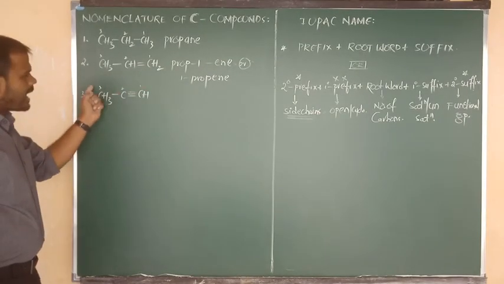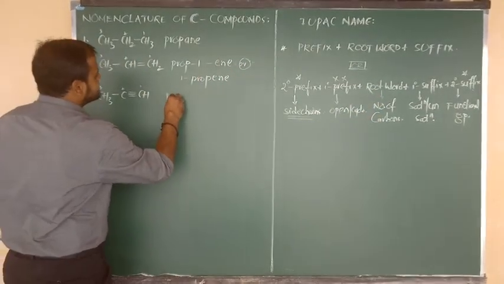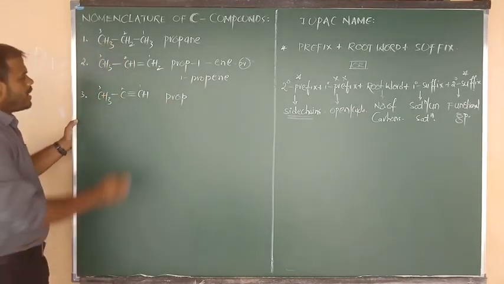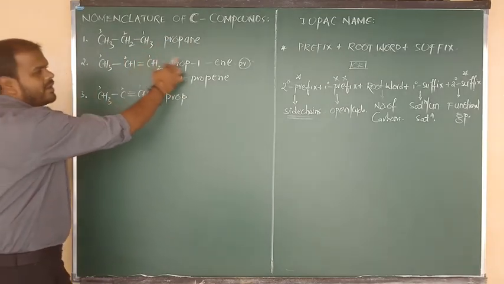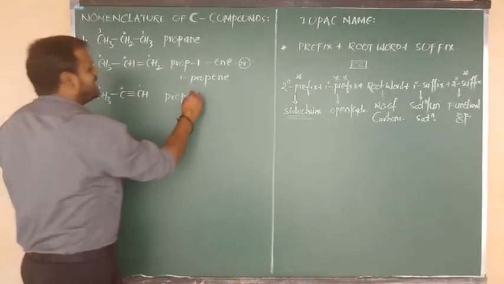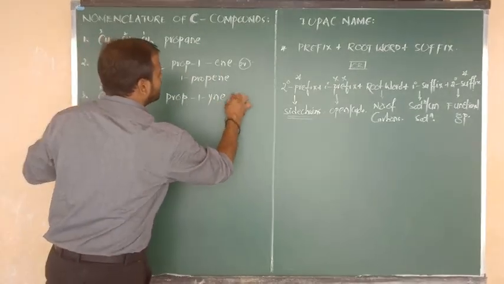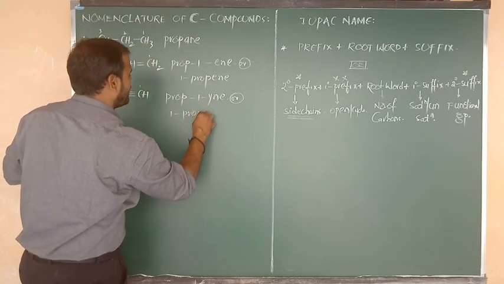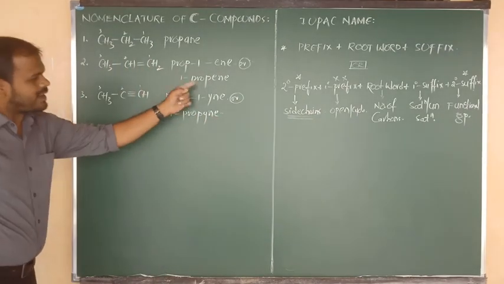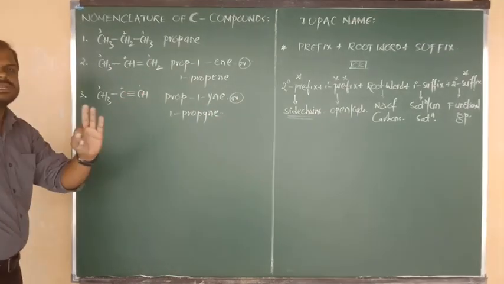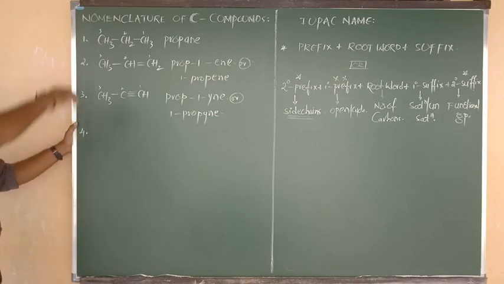Okay, beta. 3 carbons, number of carbons means root word. How many carbons are there? 3 carbons. 3 carbons means we have to write prop. Double bond or triple bond? Here a single bond is nothing but an. Double bond after 1 is 1-en. Triple bond after 1 means we have to say 1-yne. And also we can say the short name is 1-propyne. What can we say, beta? 1-propyne. Prop indicates 3 carbons. 1-yne means after 1, 3 bonds are there. Clear? Good.